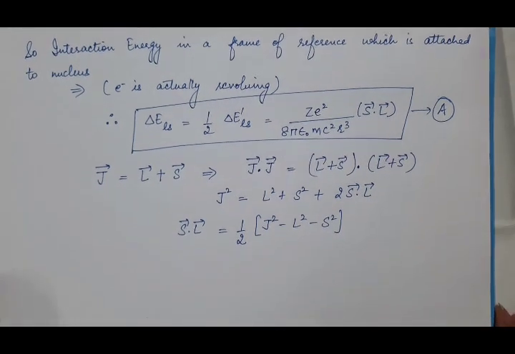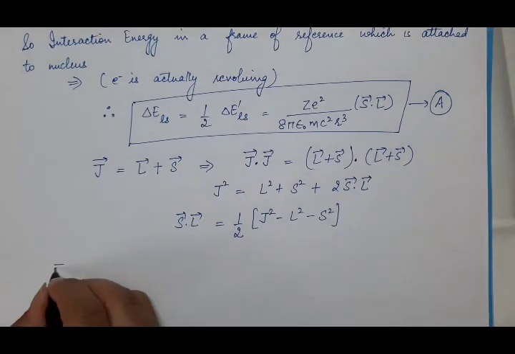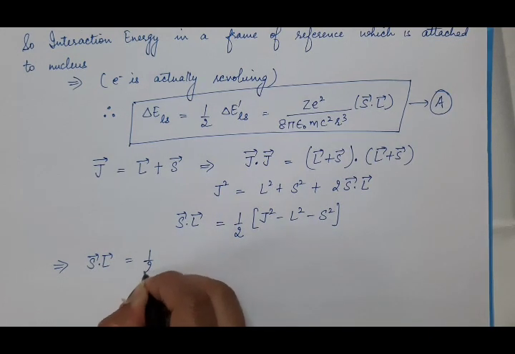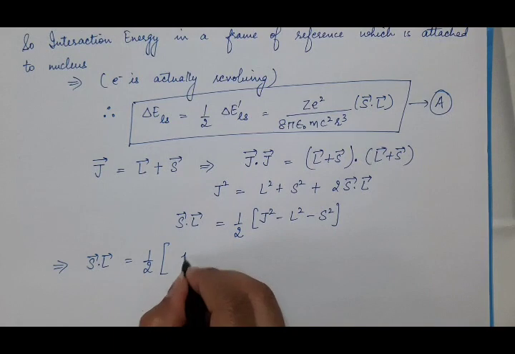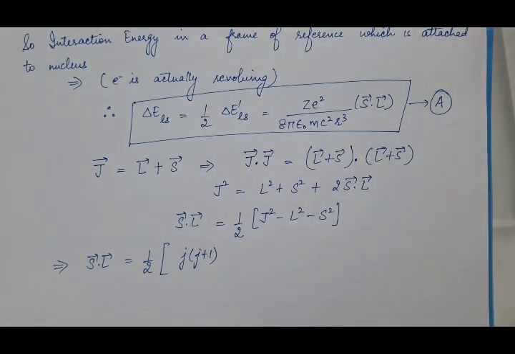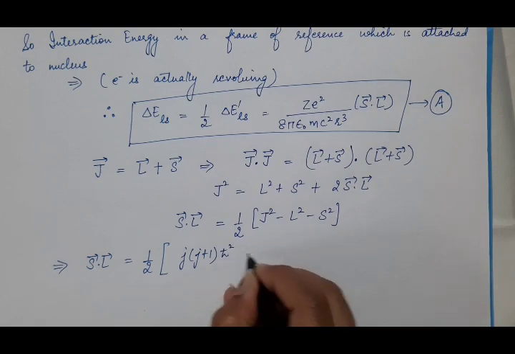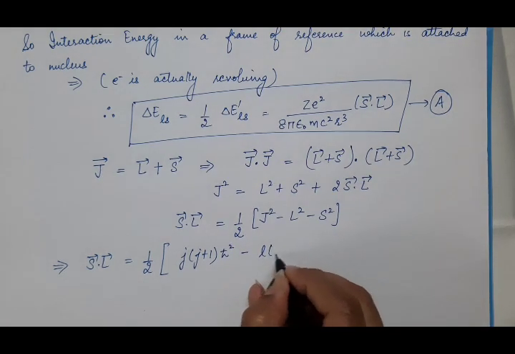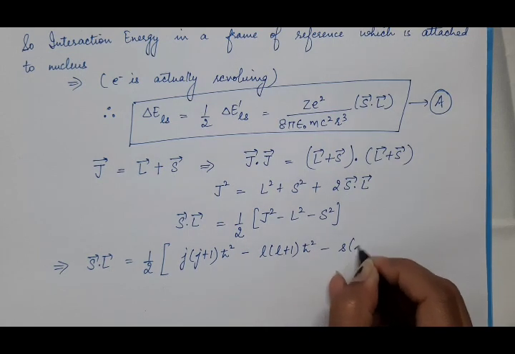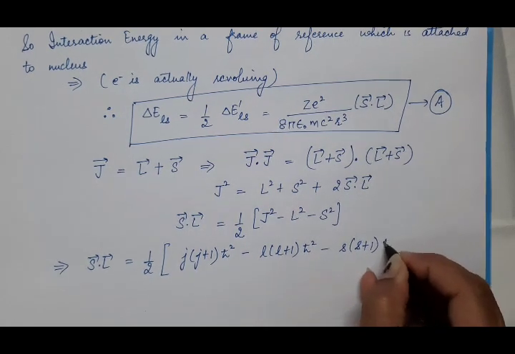So put the values. S dot L is equal to 1 by 2. J square will be J into J plus 1, the root will be cancelled out with the square, h cut square, minus L into L plus 1 h cut square, minus S into S plus 1 h cut square.